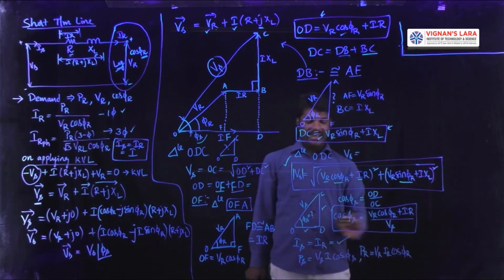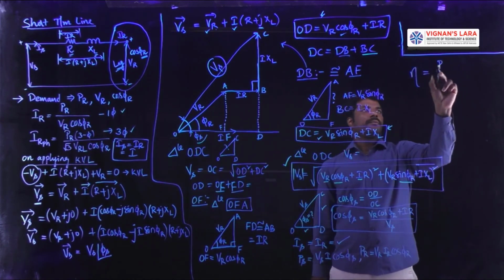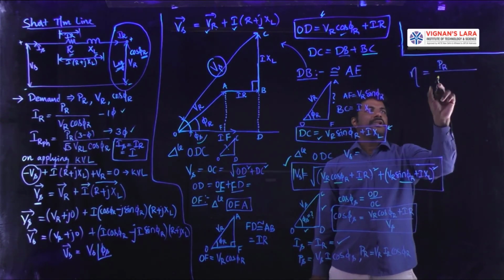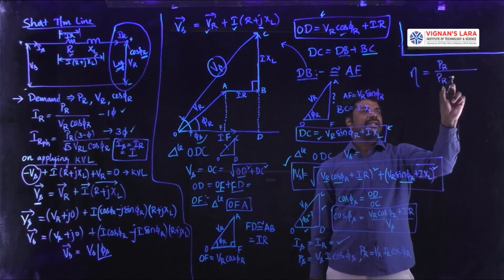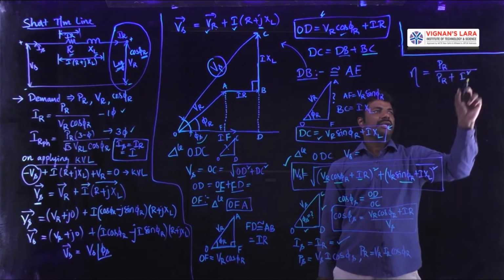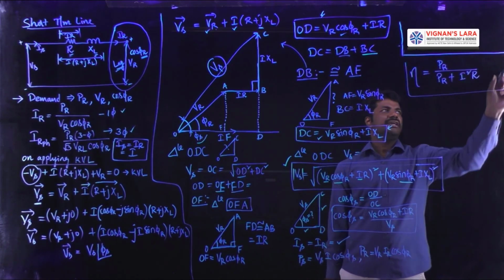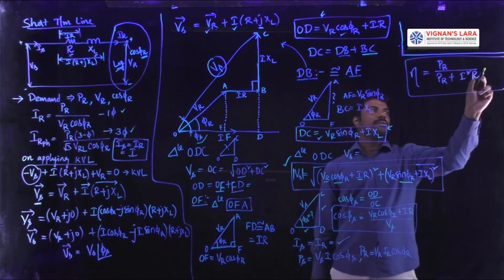Now we can easily calculate the efficiency. The efficiency is equal to Pr, the known value, divided by Pr as the demanded power plus the calculated current square into the resistance of the line. Like this we can calculate the efficiency. As it is a percentage, we multiply it by 100.